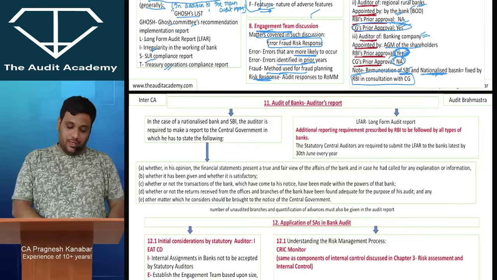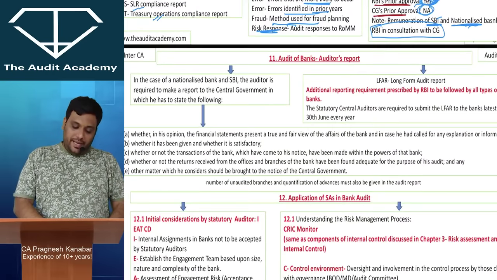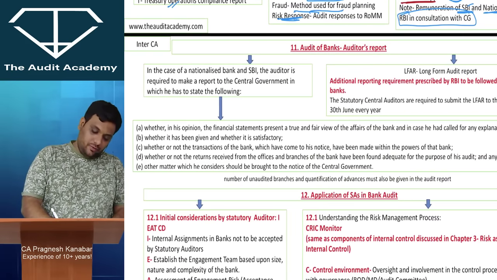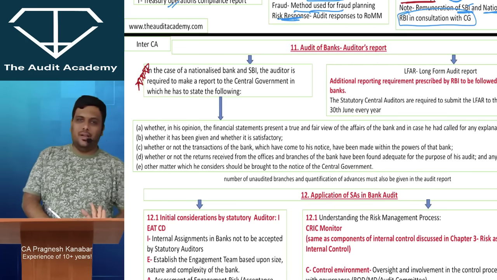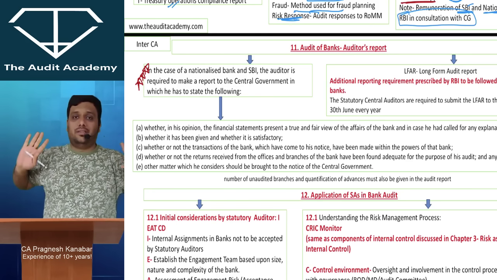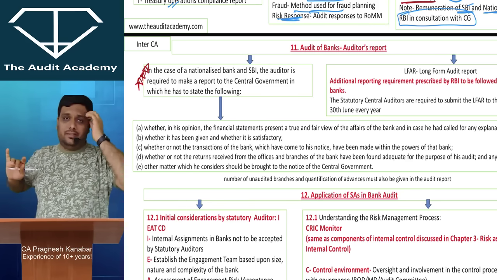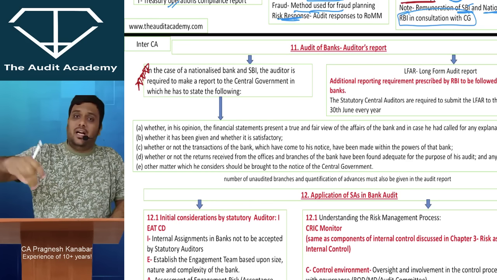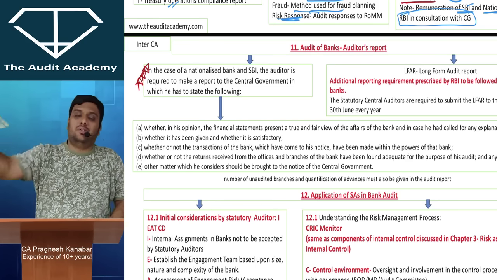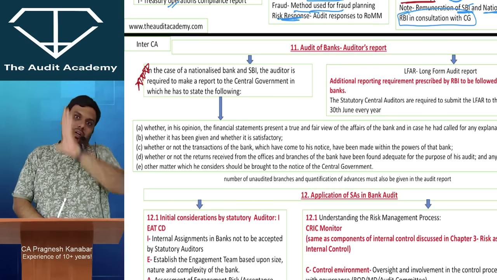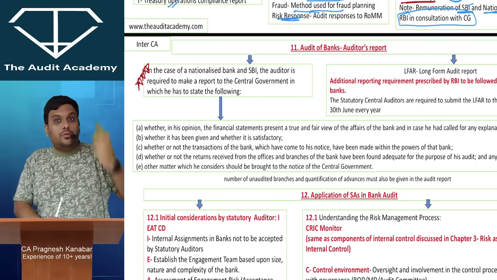Done. Okay. Audit of banks. Auditor's report. Now listen to me. This has also been a 4 marks question. Tell me, in audit report, what do we see? Sir, true and fair view. Opinion on balance sheet. Opinion on P&L. Then if there is any other statutory requirement where law wants us to comment upon certain matters, then we comment on it. Even if you have this much knowledge, still you can score 2 out of 4 over here.